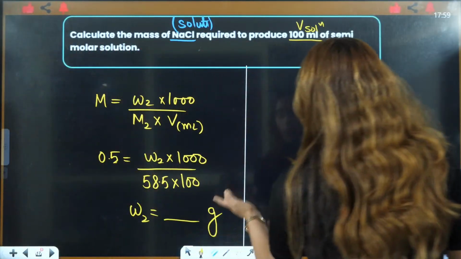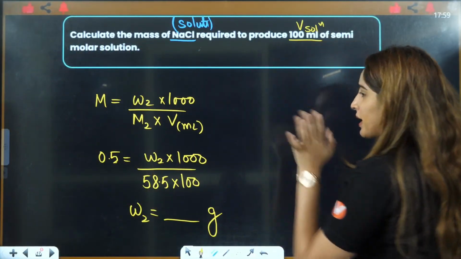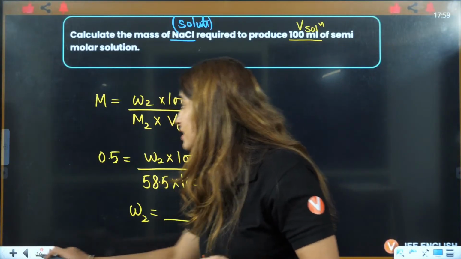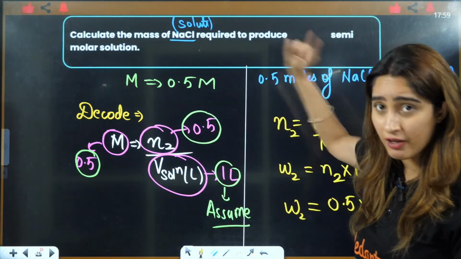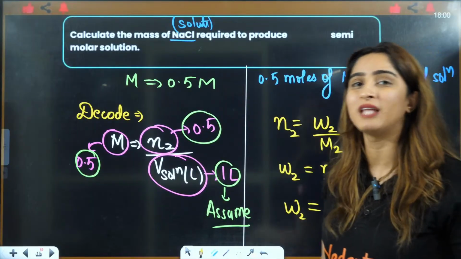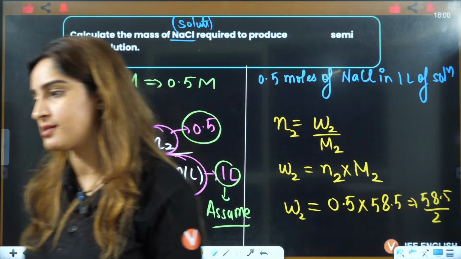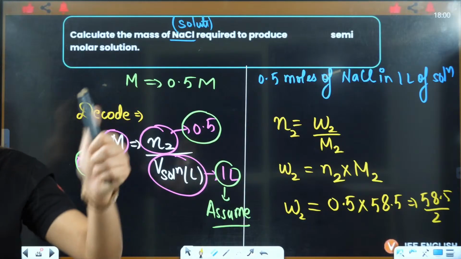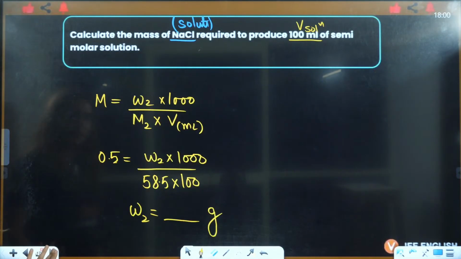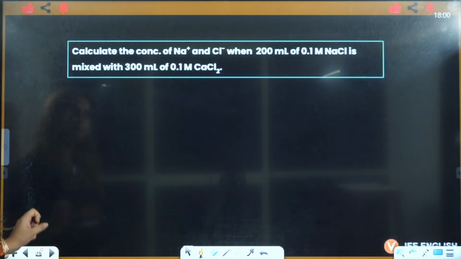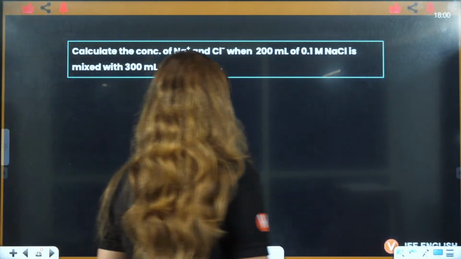So if direct volume is also given to you, then the question is very direct. I also told you when volume was not given to you, then you have to decode and then you can answer. Right? Okay. Yes, everybody. Shall I move to the next question here? Right? Next question is,